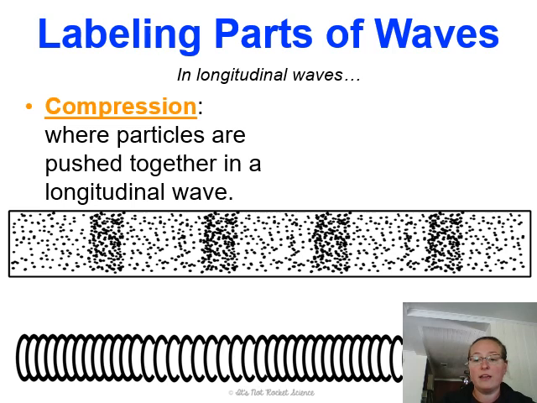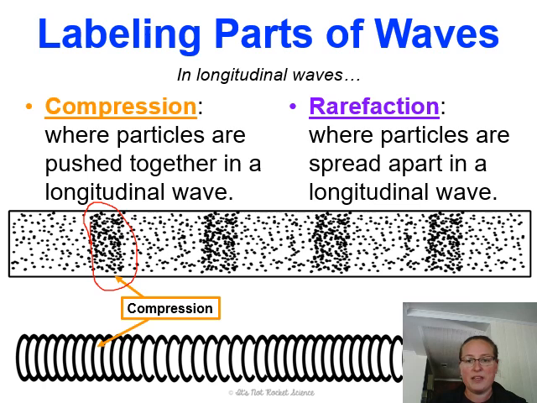So a compression, when something is compressed, is where things are pushed together. So that's where particles are pushed together in a longitudinal wave. So if you saw a picture of a longitudinal wave, it may look like this. And this segment here is a compression. So these particles are closer together. And so that would represent sort of the solid part of the slinky. See, it says compression. The rarefaction, and that's a word that you probably have never heard before, is the part in between. So where particles are spread apart. So that's going to be this area here where the particles are further apart, and also like the white part, which would represent the space of air between the springs of a slinky.